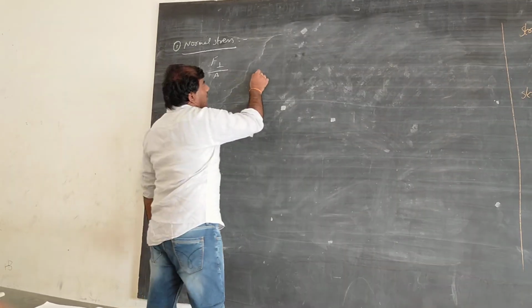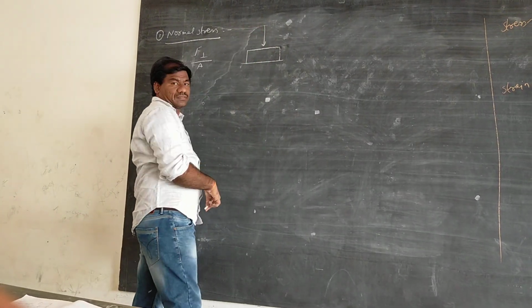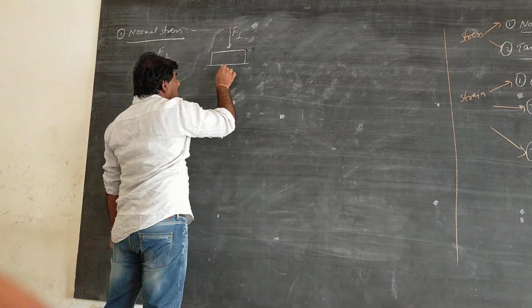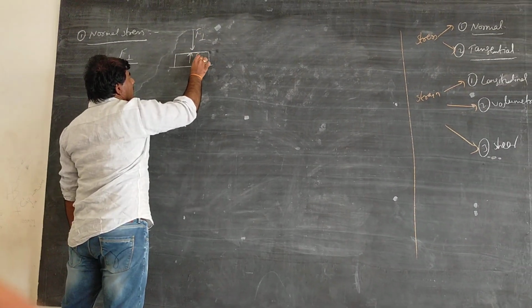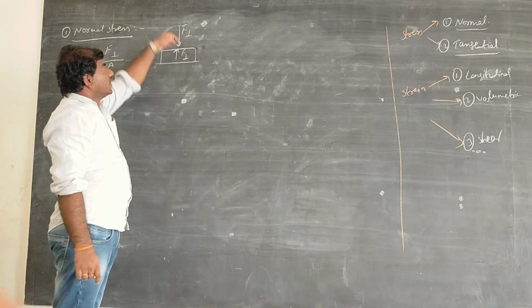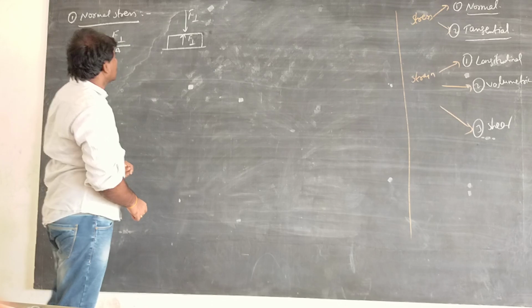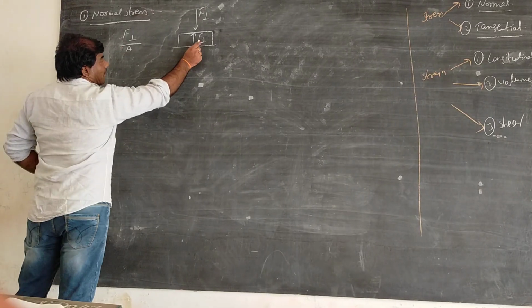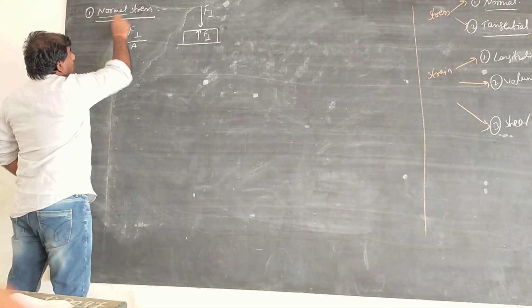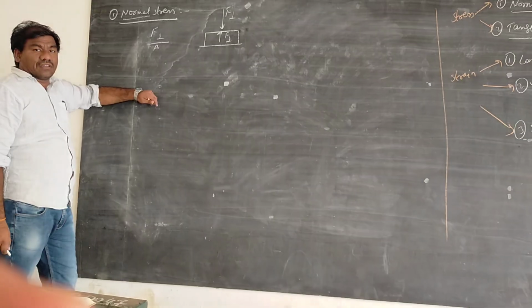For example, if I take a body and I am applying a perpendicular force on this, it will result in a perpendicular force internally, right? This is external force, internal force. If it is like this, this also will be like this only. Hence, this type of internal force is called as what? Internal perpendicular force is called as what? Normal stress, which is perpendicular to the surface. So that gives us the normal stress.